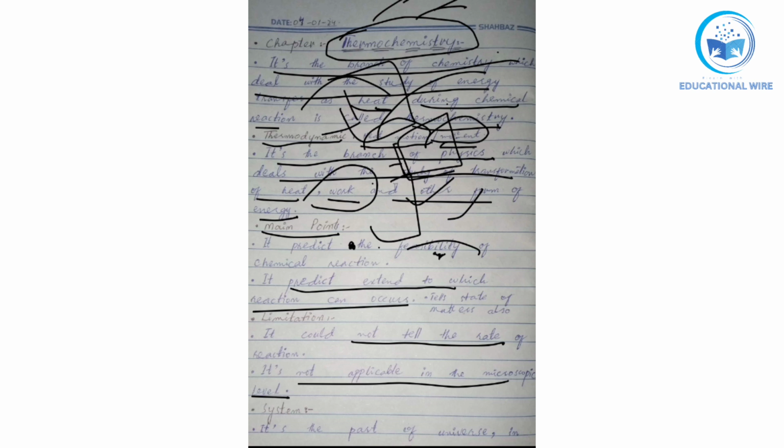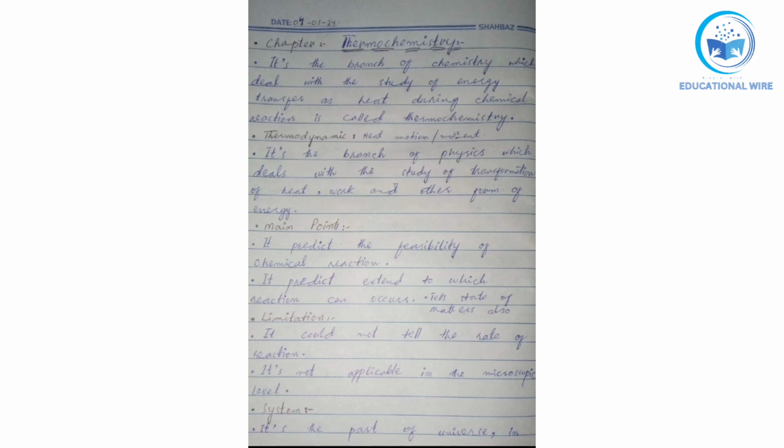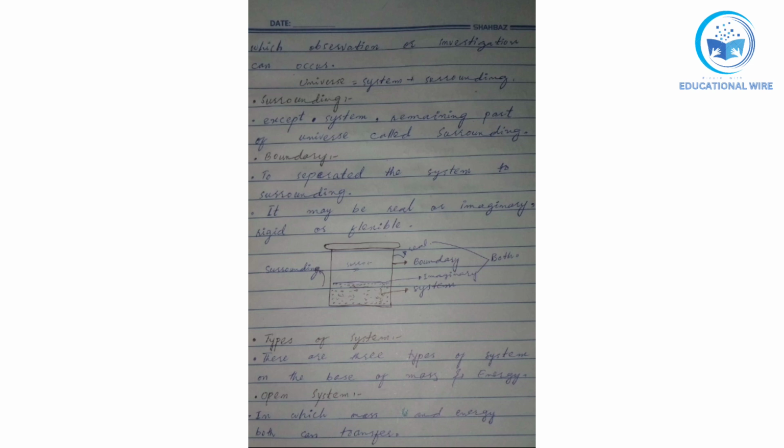Now here we have the system. It's a part of the universe. A system is a part of the universe in which observation or investigation can occur. The universe is made up of two things: one is the system, the second is the surroundings. System plus surroundings is equal to the universe.